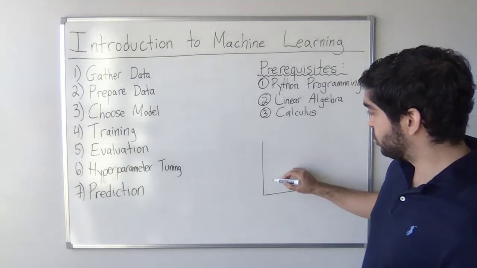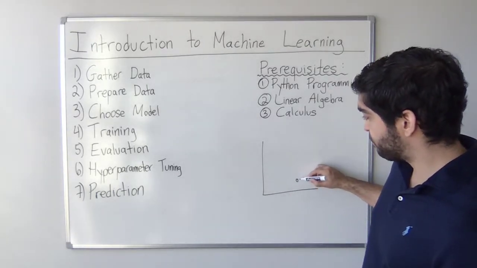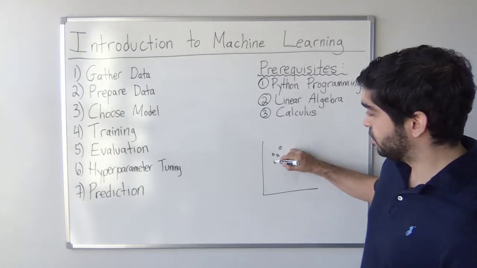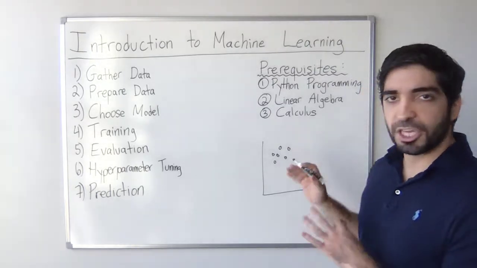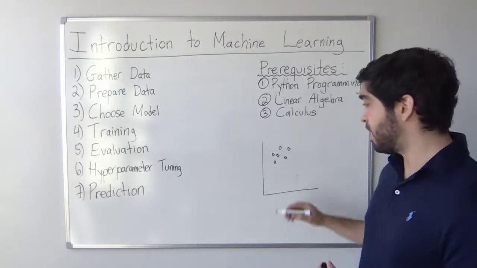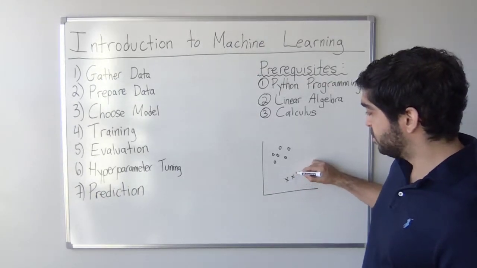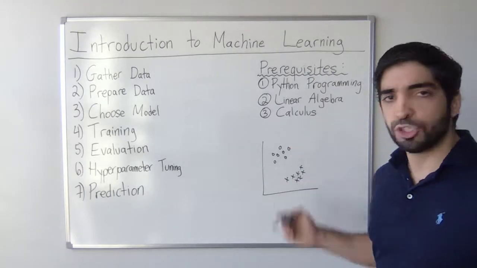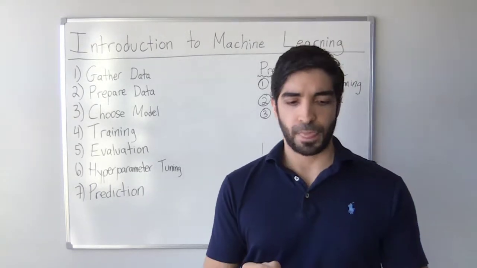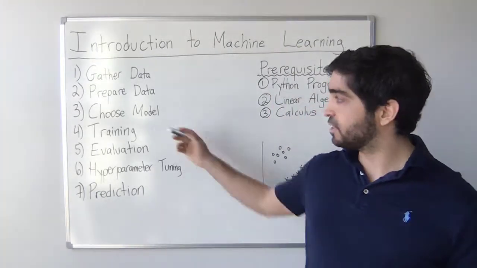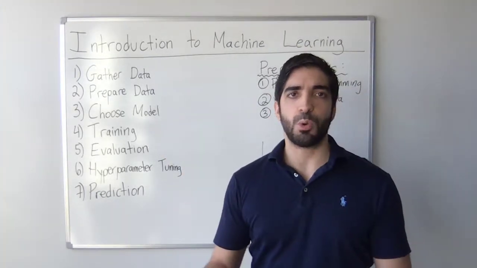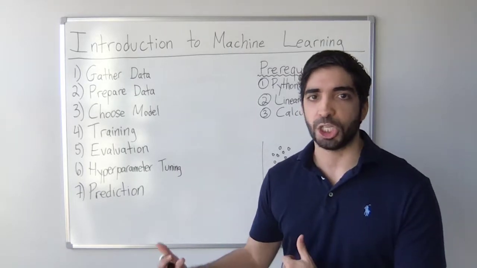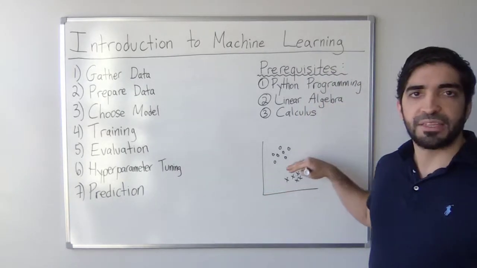And then we can, for example, classify, let's say, we do circles here to indicate that this particular email was classified as spam. And then we'll do X's to indicate that it was classified as not spam. So this is our data. And now the third step is to choose a model. A model is a function. So we want to find a mathematical function that will split that data.